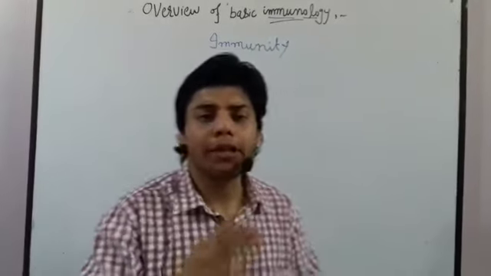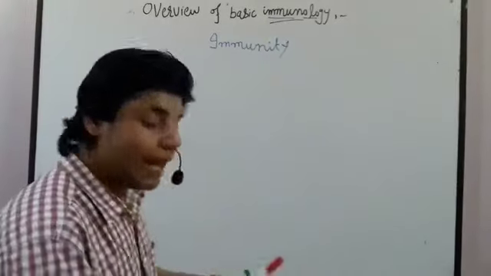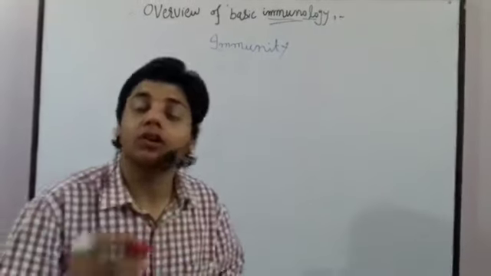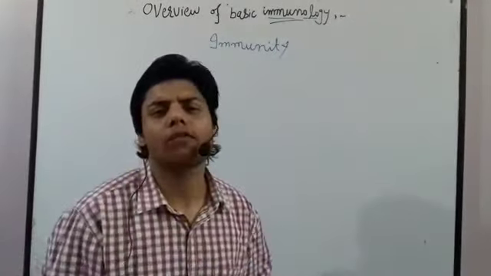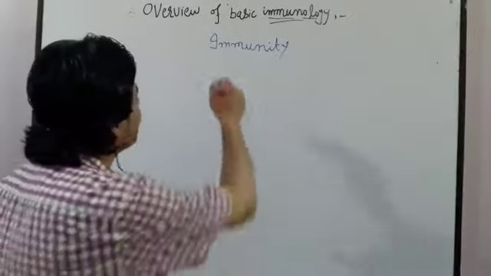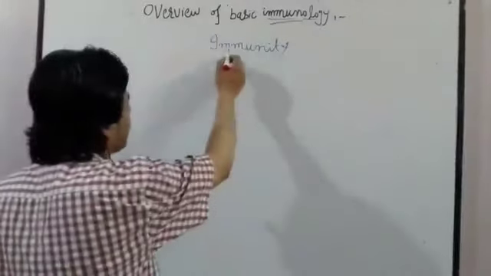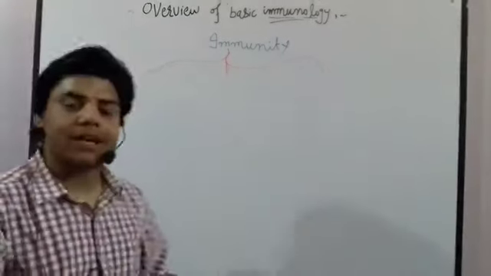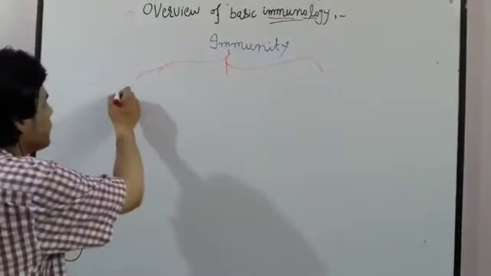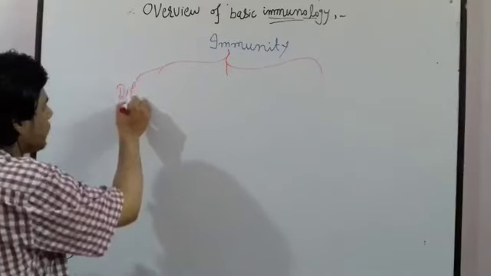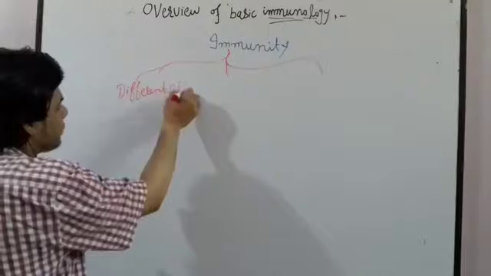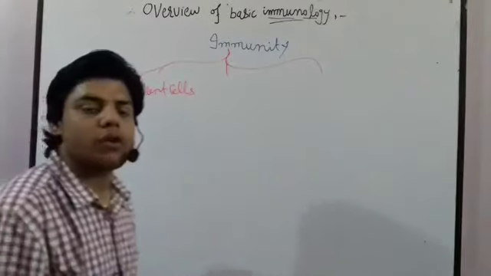Our immunity contains three main things, and these can destroy the microorganism. So what are these three main things? The first is the cells. We have different kinds of cells.